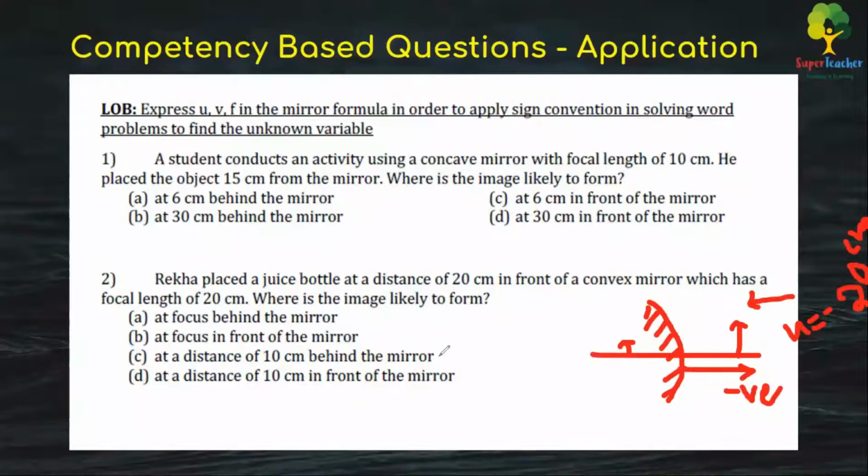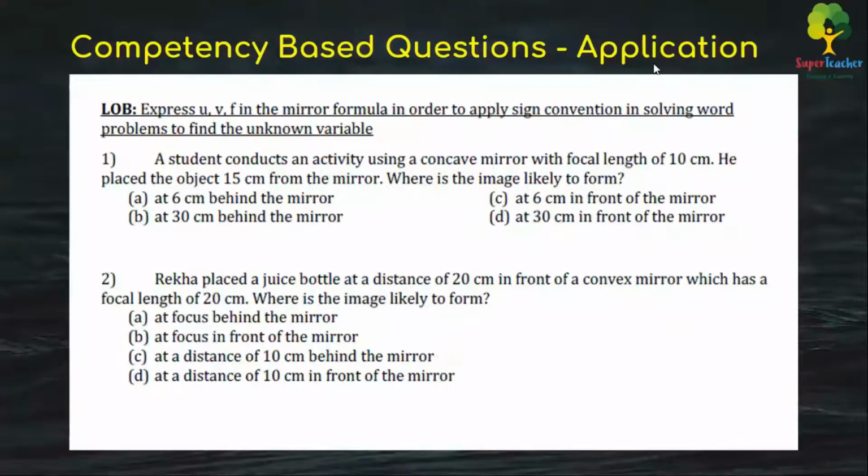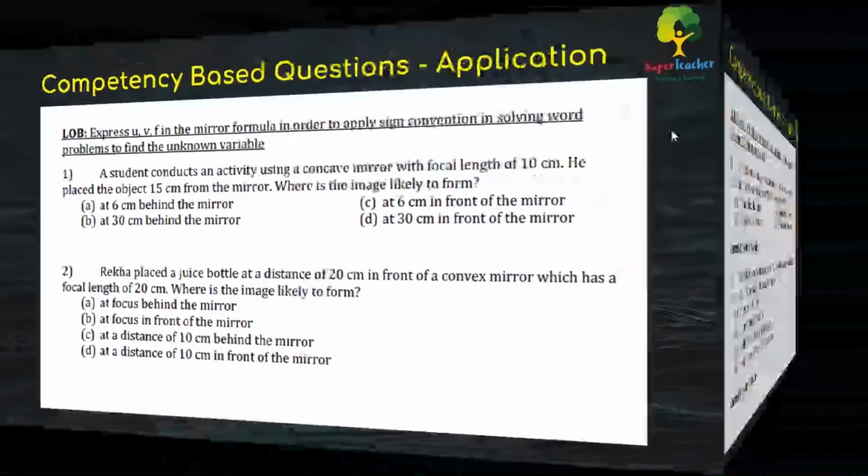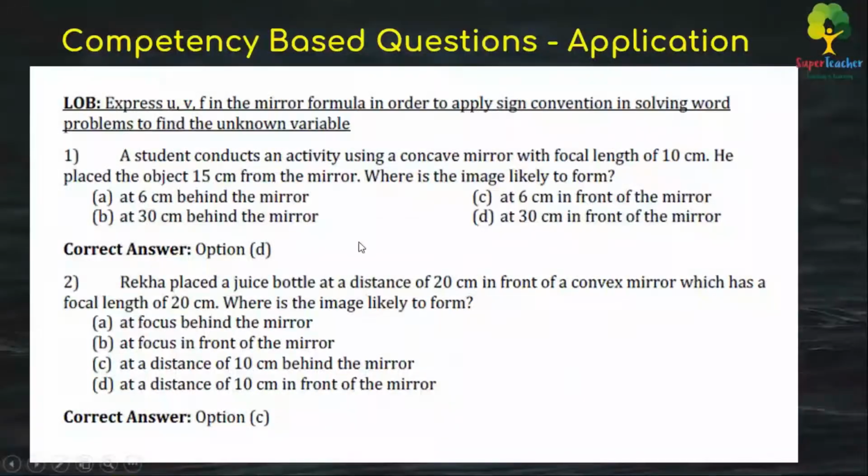So the option will be this one. That's where the sign conventions are pretty important in this case. When you get the correct sign conventions, definitely you'll be getting the correct answer for such types of questions. As you can see, the option is D in this case, that is 30 centimeters in front of the mirror, and this is at a distance of 10 centimeters behind the mirror, as it's a virtual image.